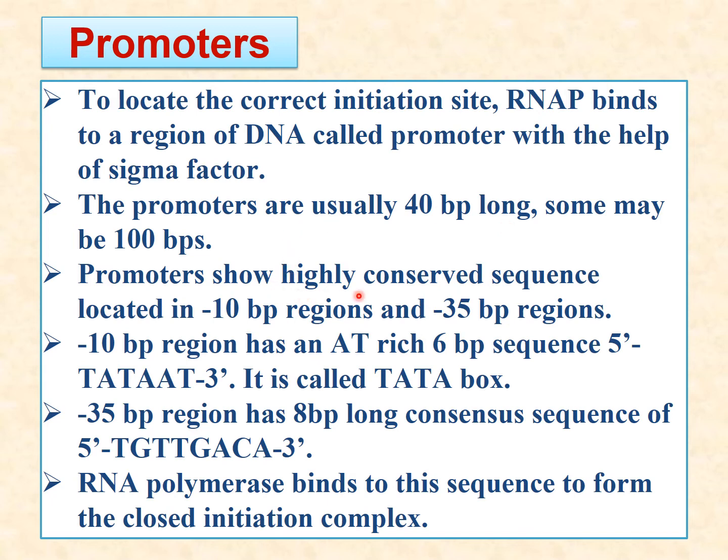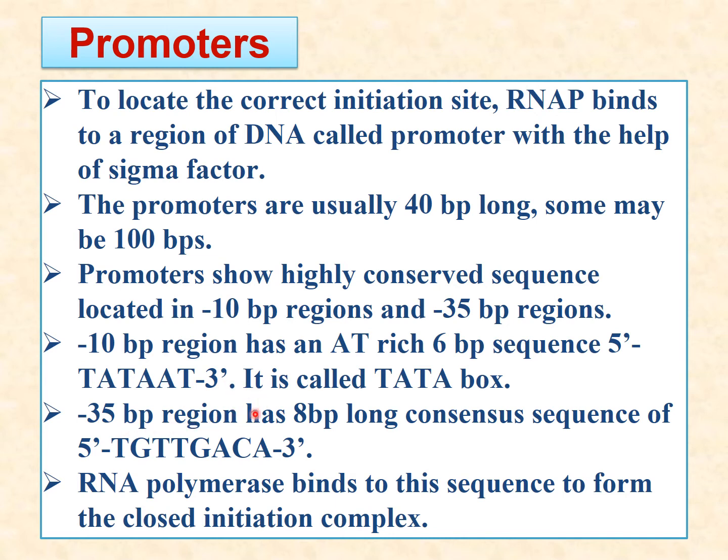These promoter regions have highly conserved sequences, that is the minus 10 base pair region, which is upstream, and the minus 35 base region. The minus 10 region is AT rich, 6 base pairs, also known as the TATA box or Pribnow box, and the sequence is TATAAT, from 5 dash to 3 dash.